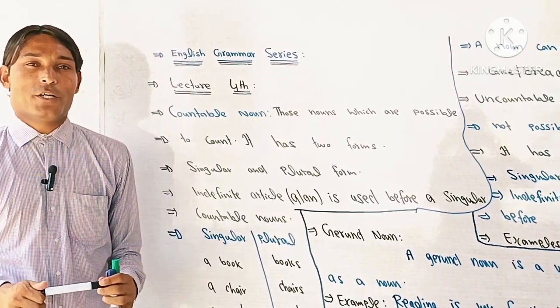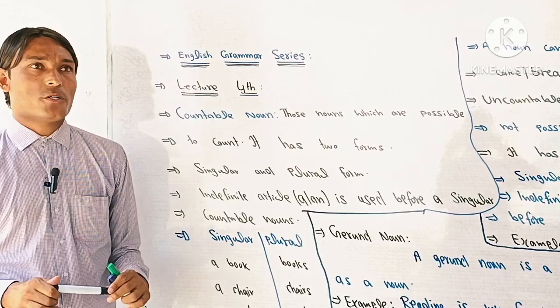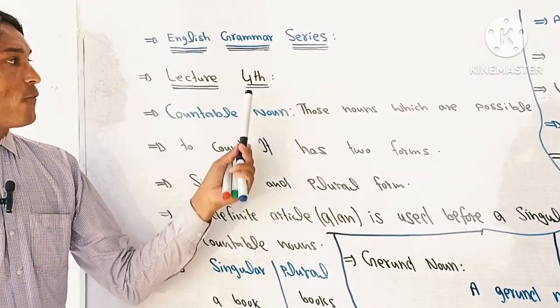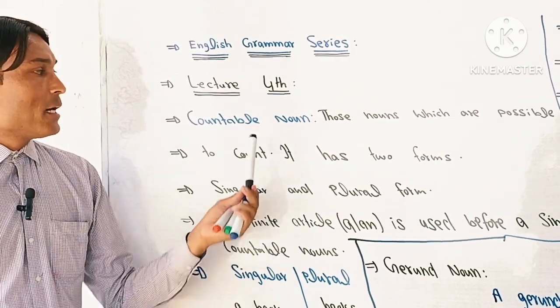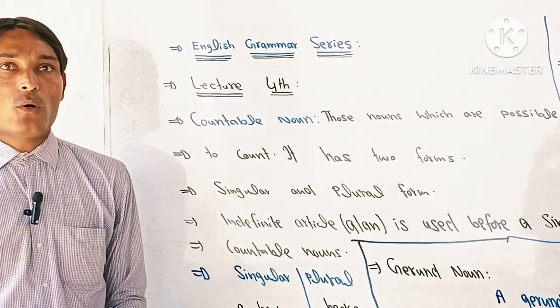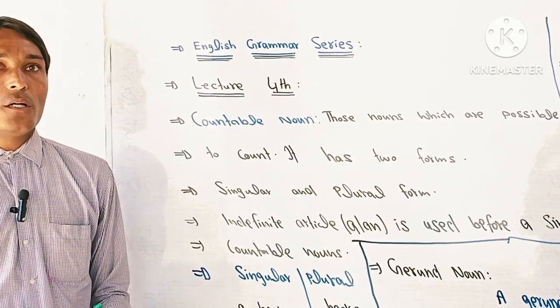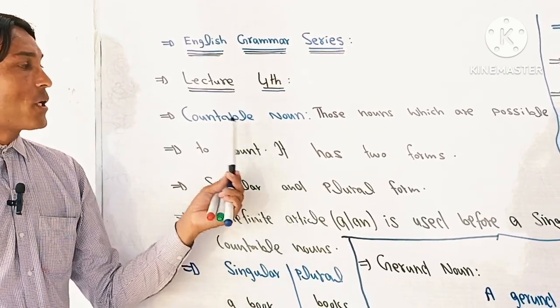This is Ansar Ahmad. In today's video, I'm going to talk about English grammar series, lecture number 4, noun number 9. Before this video, I have uploaded 3 lectures which contain kinds of noun. And today's video, I'm going to talk about countable noun.